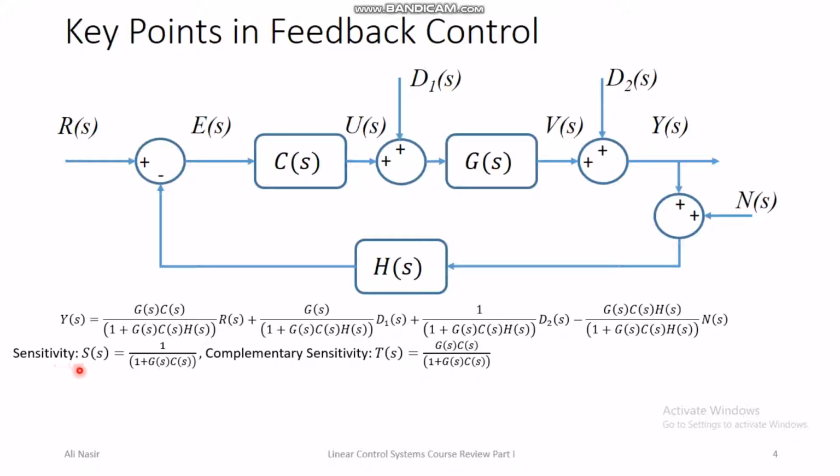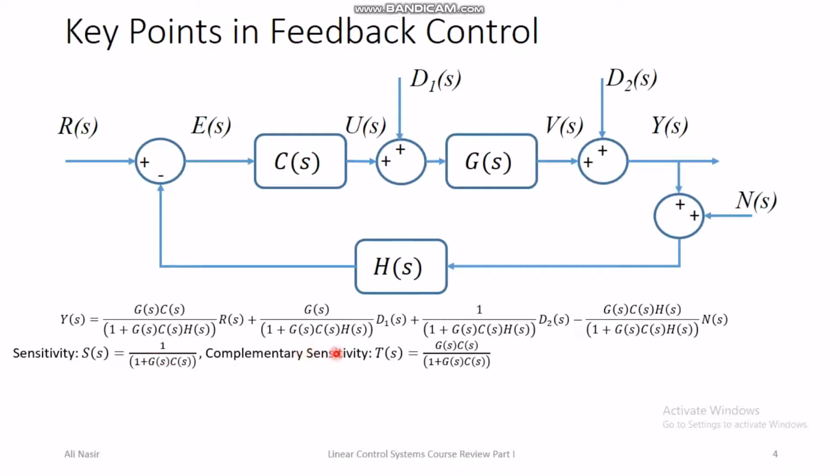And then we briefly discussed the sensitivity of the system, which is 1 over 1 plus G(s)C(s), and sensitivity is the measure of how much effect the disturbances will have on the output of the plant. The lower the sensitivity, the lower the effect of disturbances on the output of the plant.